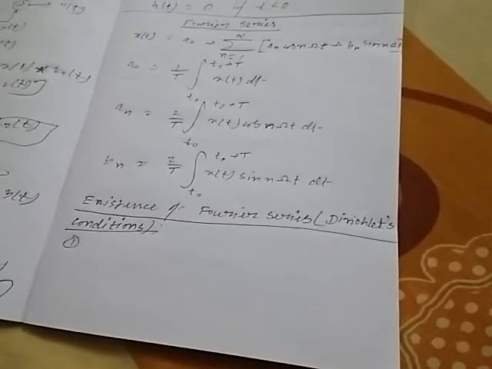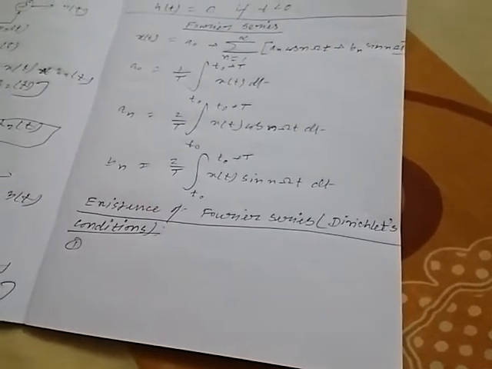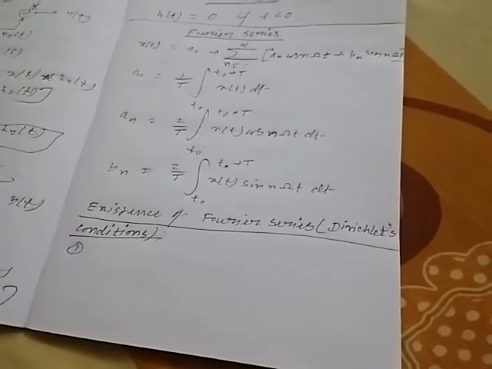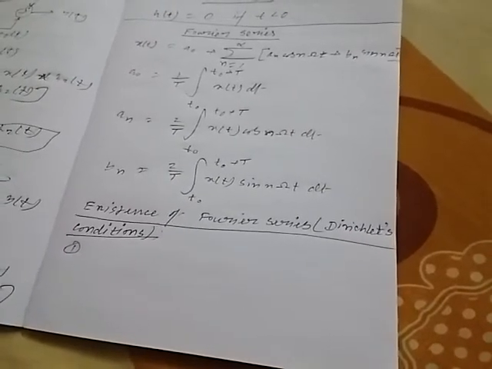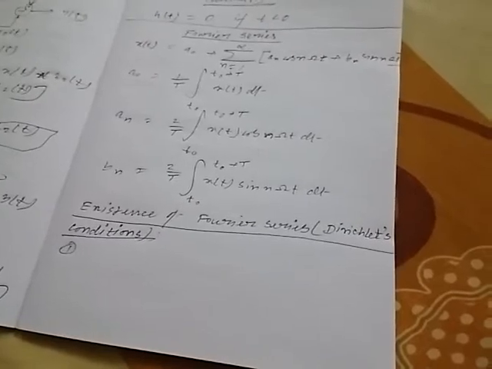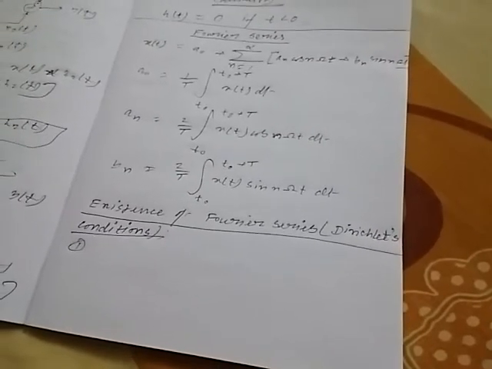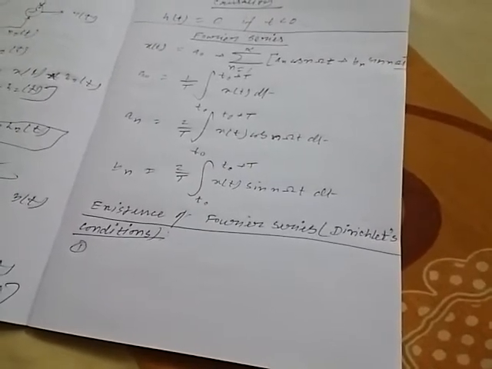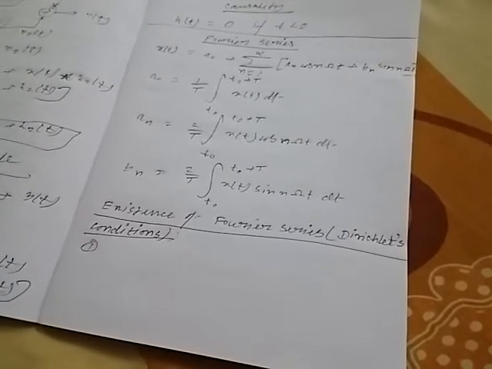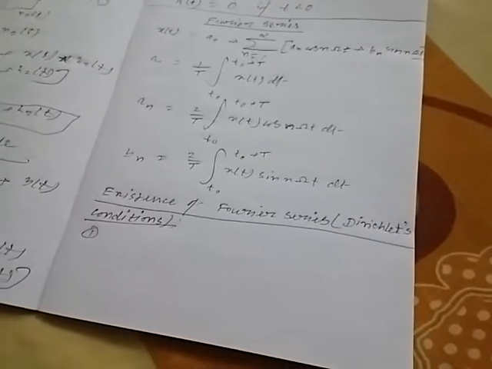Number three, the function x(t) has only a finite number of maxima and minima. Number four, the function x(t) has a finite number of discontinuities.